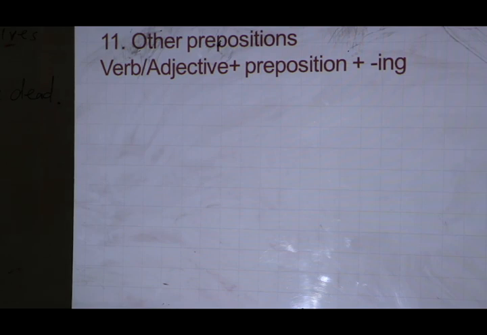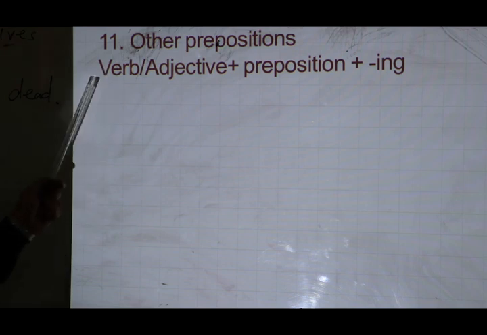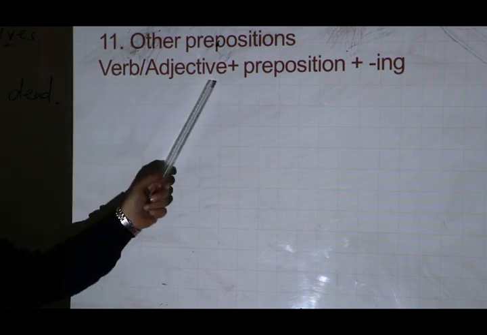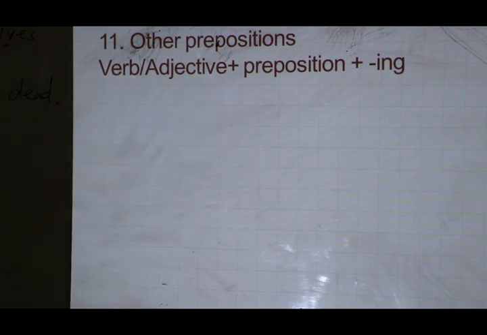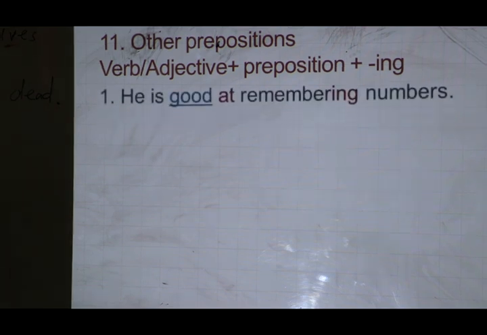Now, other prepositions. There are many prepositions that can be followed by the ing form. These prepositions follow a verb or an adjective. Look at the examples. Number one, he is good at remembering numbers.